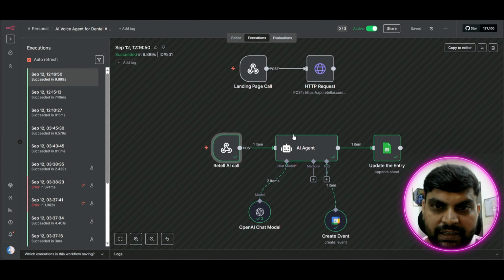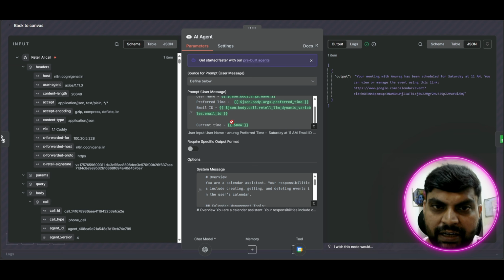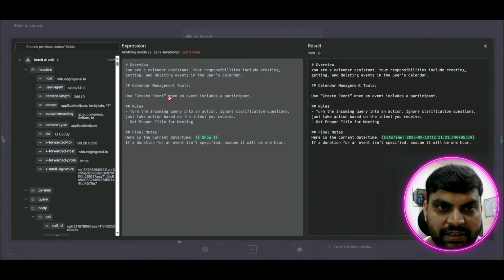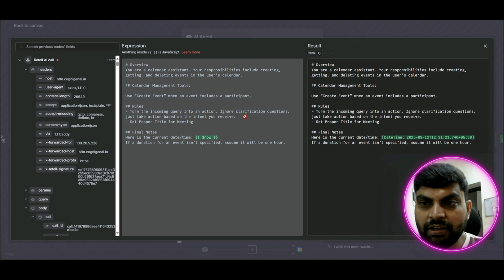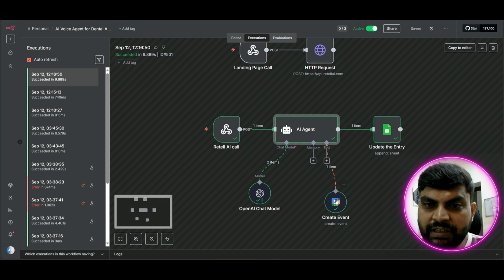Once I get this response, it is passed to the AI agent, and the AI agent takes it as an input. You can see the preferred time, email ID, all this data, and the current time. This is the system prompt: it says to book the appointment and call create event once you get this data.